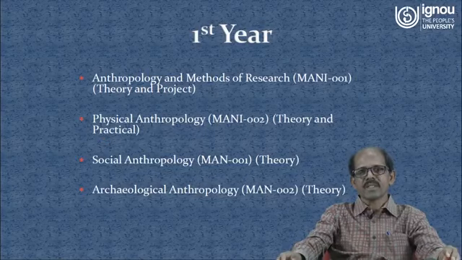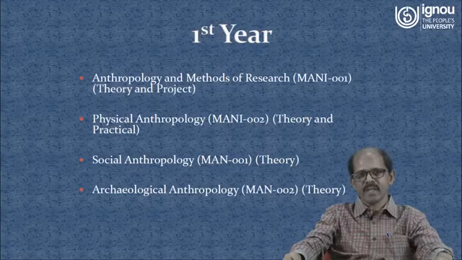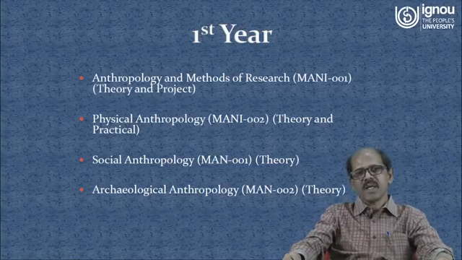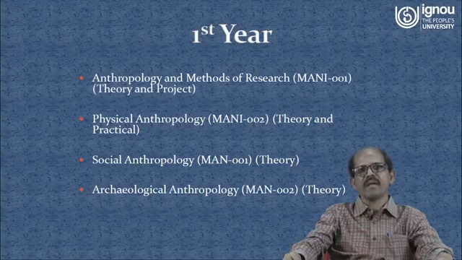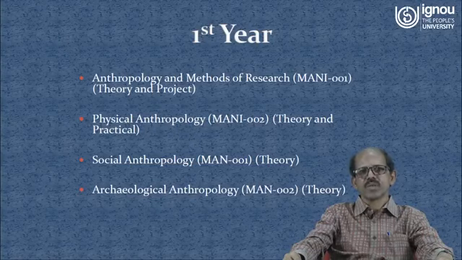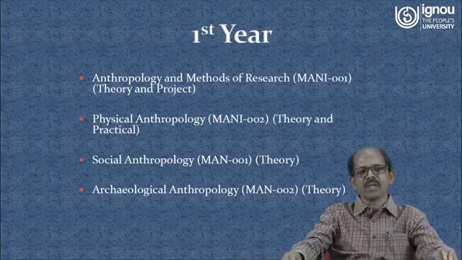Anthropology is a field science, and it has been defined as the holistic study of human beings, past, present and future. So to understand the human being holistically, we have included several courses. In the first year, we have included 4 basic courses: anthropology and methods of research, physical anthropology, social anthropology and archaeological anthropology.